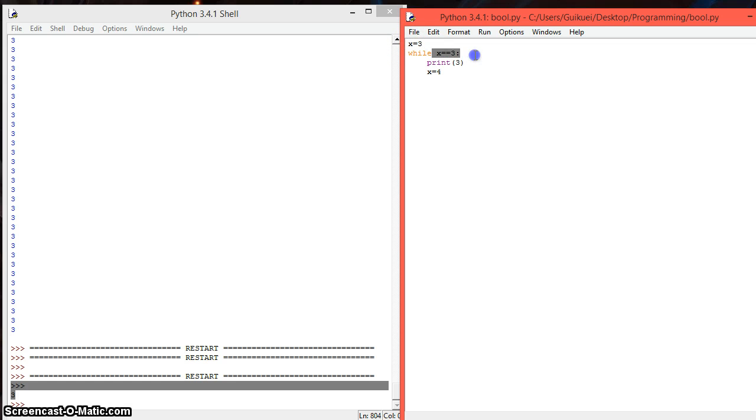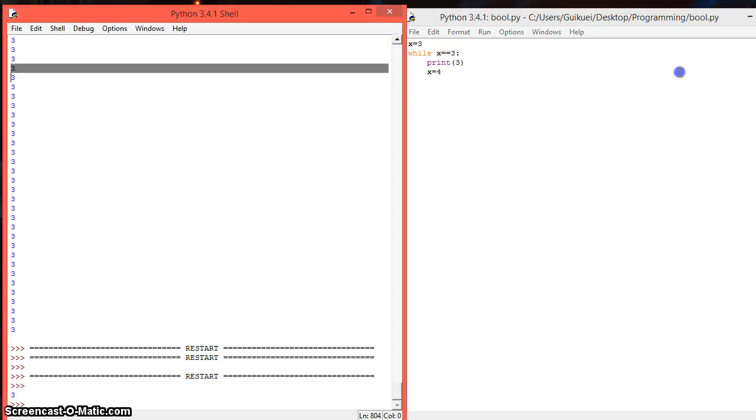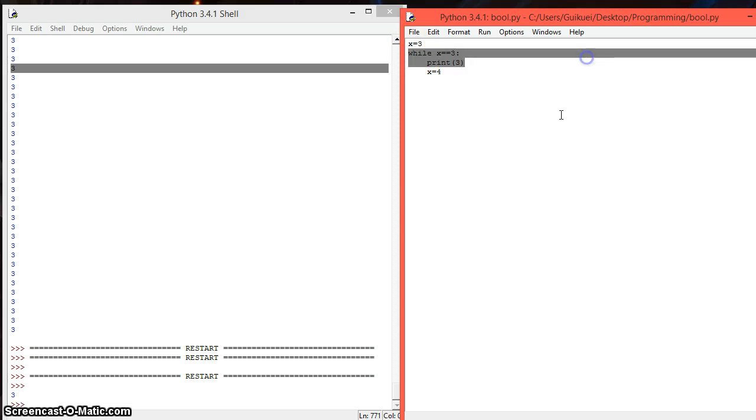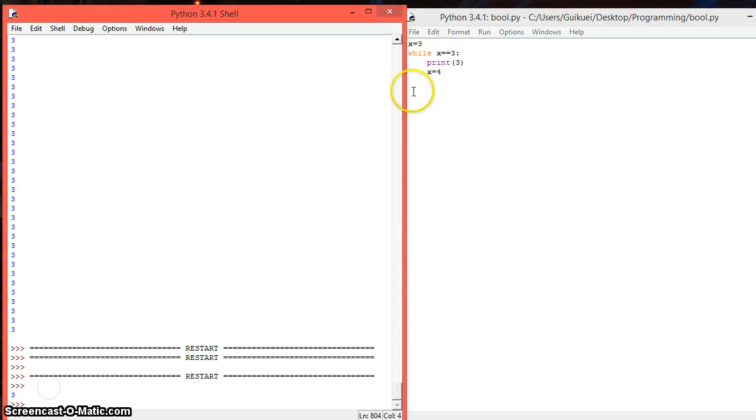Right now the value is true, because x is 3, so 3 is equal to 3. But inside the first loop of the while, x is now equal to 4. So it runs again, it checks this Boolean value, and 4 equals 3 is false. Therefore, the while doesn't continue, it breaks, and our program ends.